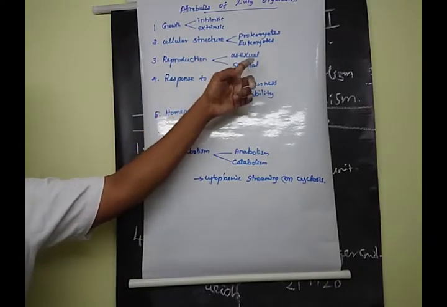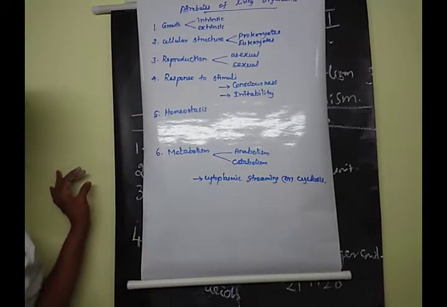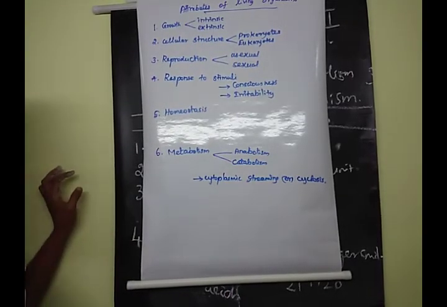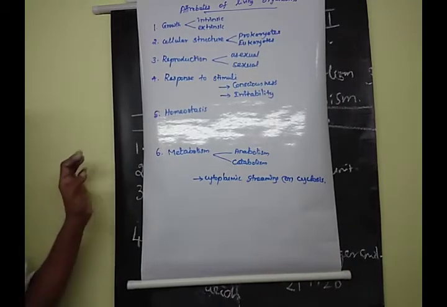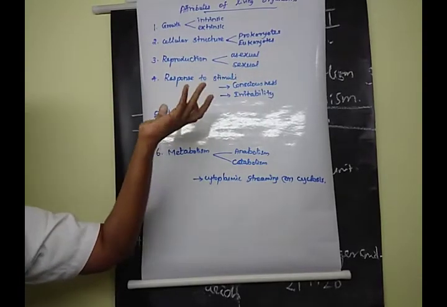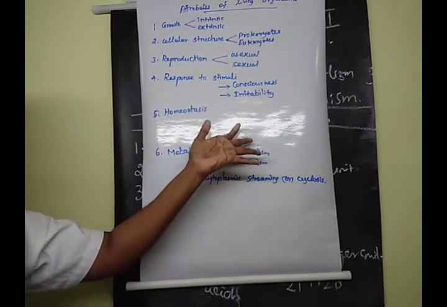Then the second one is cellular structure, a natural quality of living organisms. There are 2 types of cellular structures: prokaryotic cell and eukaryotic cell. Reproduction comes under 2 types: asexual reproduction and sexual reproduction.